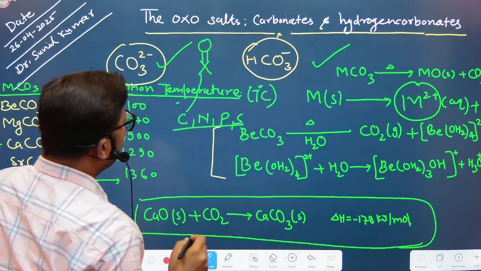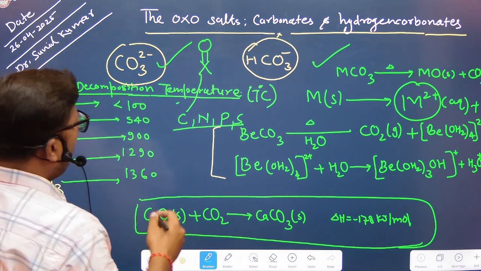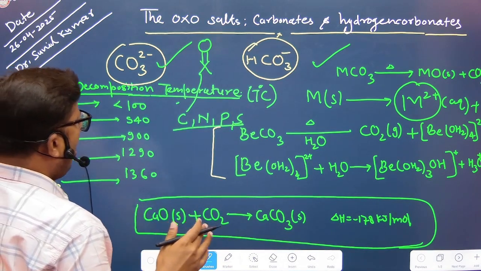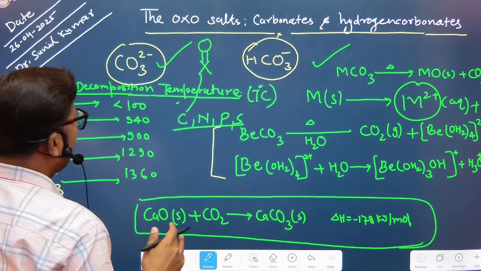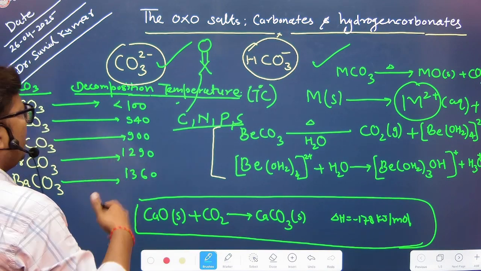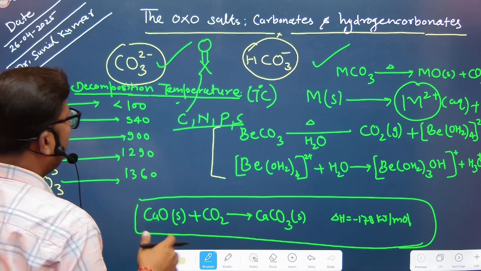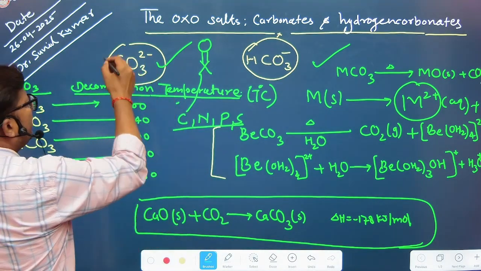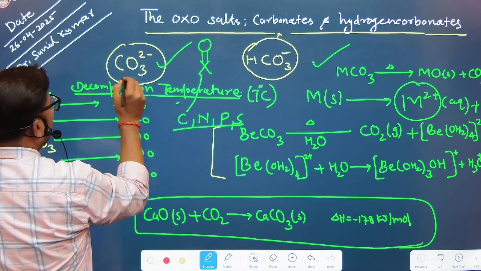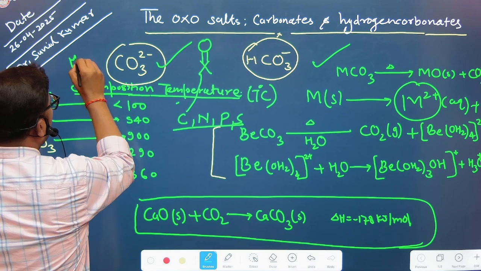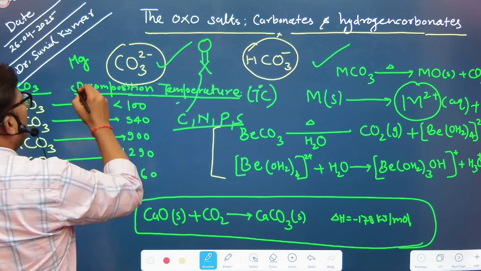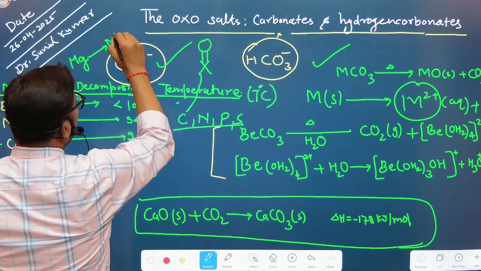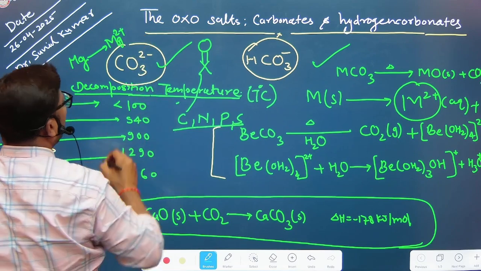Oxosalts means an oxoanion which is stabilized by a metal cation. The metal cation may be either univalent or bivalent. Suppose in the case of carbonate, there is Mg, that is magnesium, which exists as Mg2+, right?